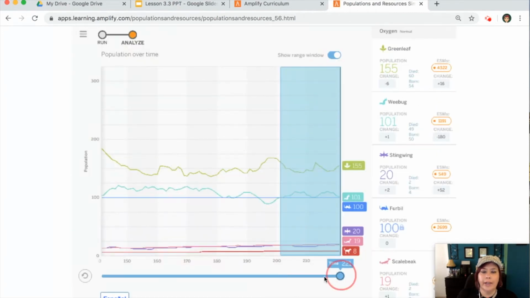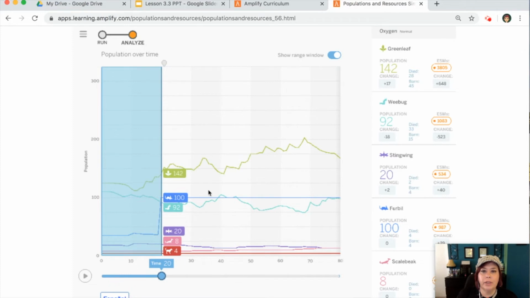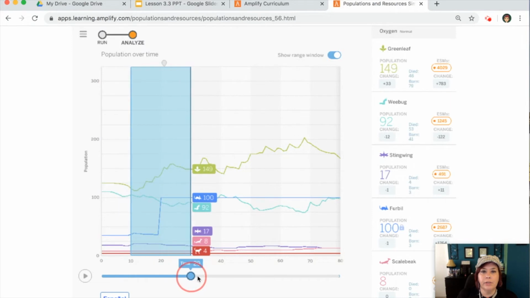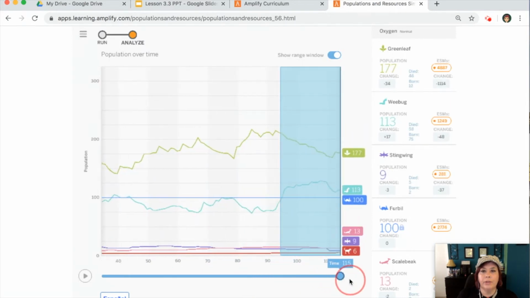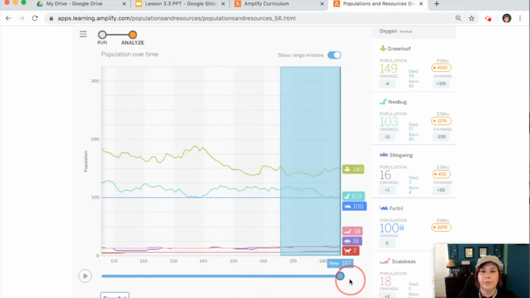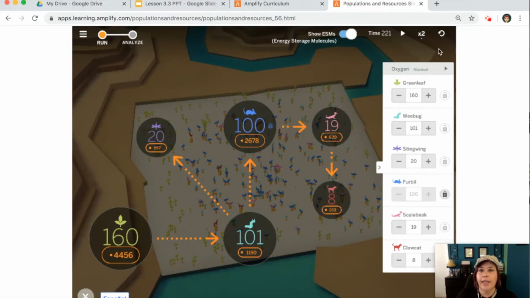So let's look at our analyze screen. Let's go back to where we started, which is at 20 units of time. This is where we increased our furbills up. Our green leaves were at 142. And then you can kind of see how they've gone up and they go down. But overall, at the end, we end up with 155. So that is not a decrease in the population. Okay, let's reset and let's see what happens if we decrease that furbill population.